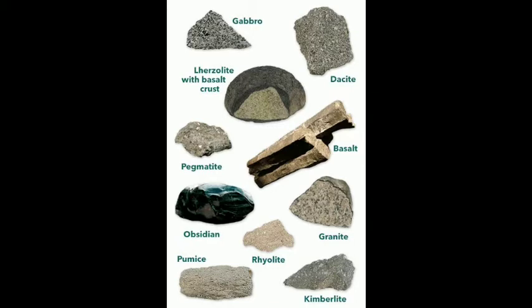Types of rocks. The crust of the earth is formed by a variety of rocks differing from each other in composition, texture, color, etc. On the basis of the mode of their formation, the rocks can be categorized into three broad groups. The three major types of rocks are igneous rocks, sedimentary rocks, and metamorphic rocks.